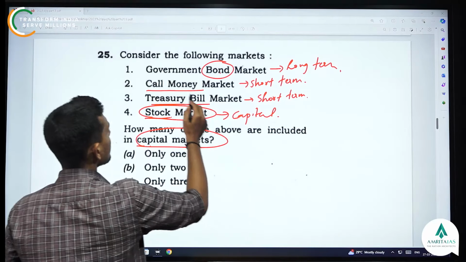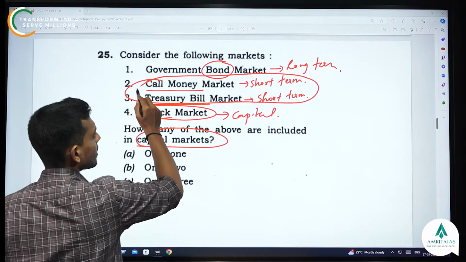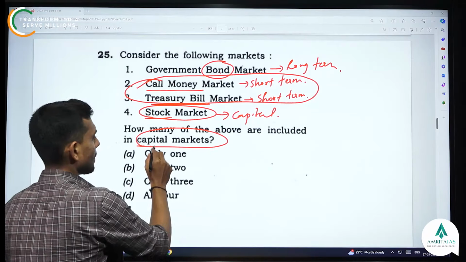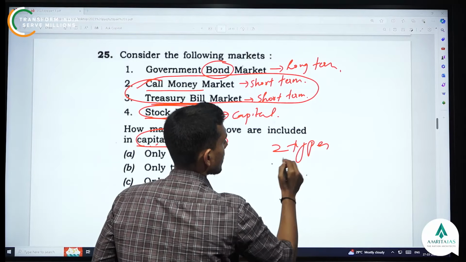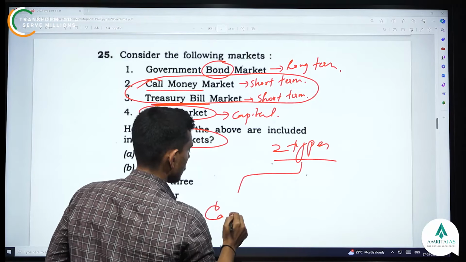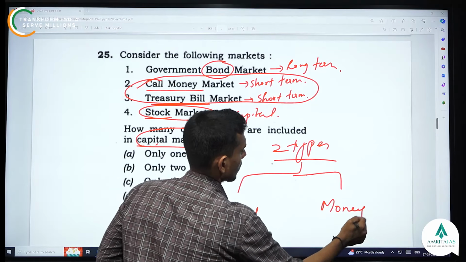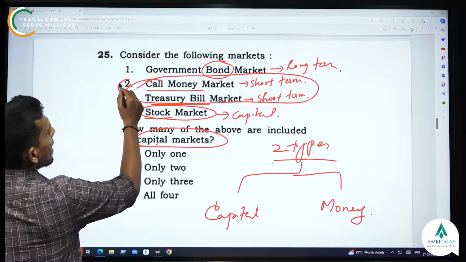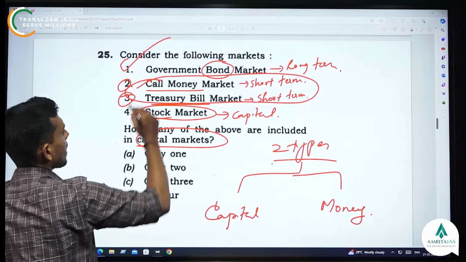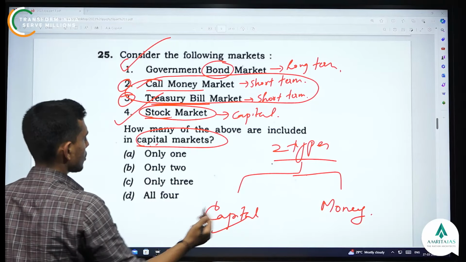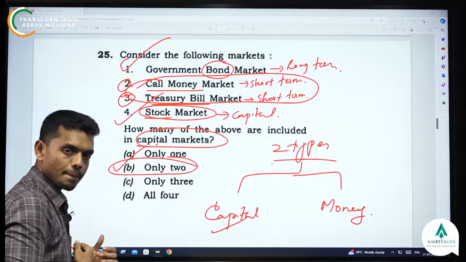So normally these short term, high liquidity things are in the money market and not in the capital market. That means there are two types of markets: capital and money market. So options 2 and 3 come in the money market, and options 1 and 4 come in the capital market. So the correct answer is option B, which is only 2 pairs.